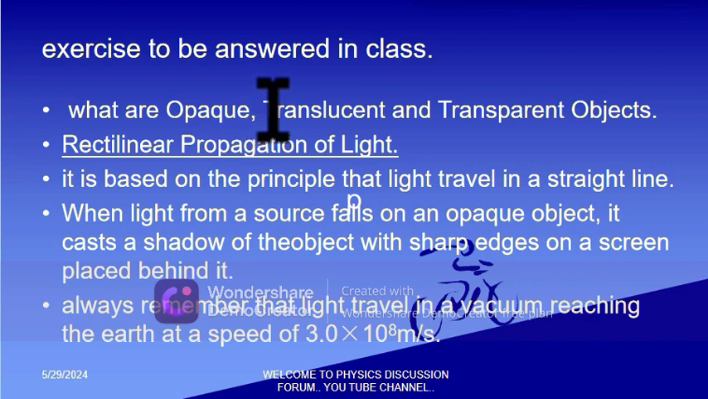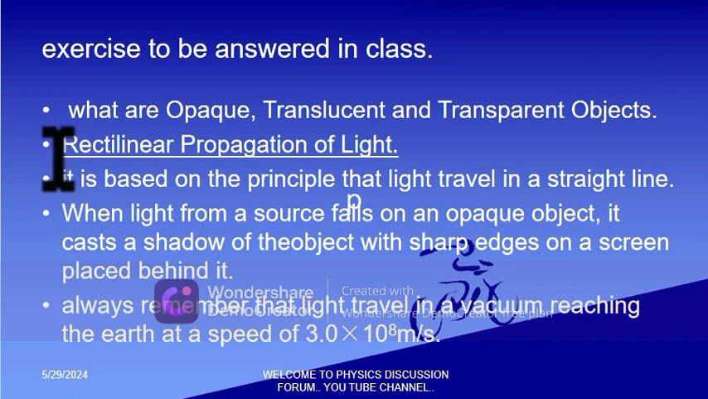Translucent objects are objects that allow light to pass through them, but you cannot see through them clearly. For example, a piece of paper allows light to pass through it, but one cannot see through it clearly. Transparent objects are objects that allow light to pass through them and one can see through them clearly. For example, transparent window panes.